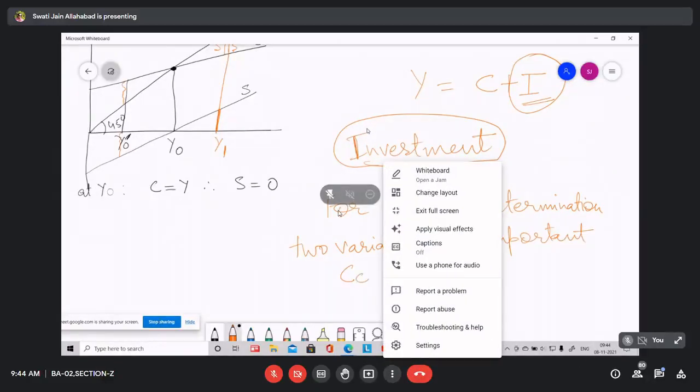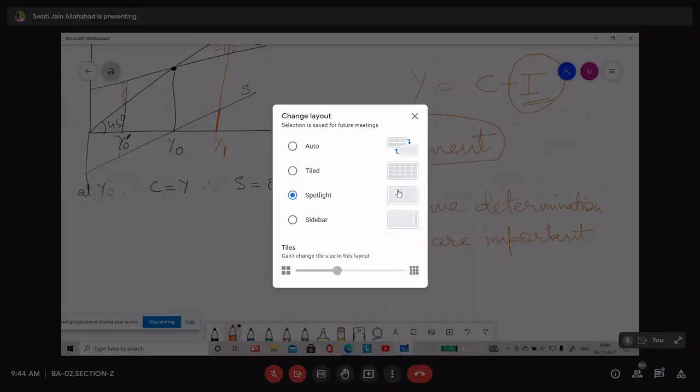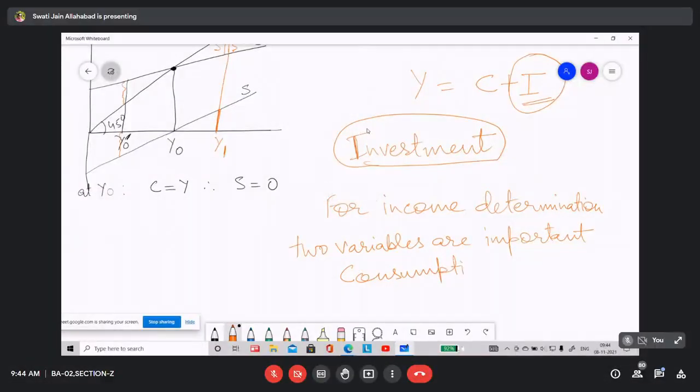C, that is consumption. Now, when we say consumption, you understand that this is consumption expenditure and investment. So investment is always in the form of expenditure. So we'll discuss this tomorrow.